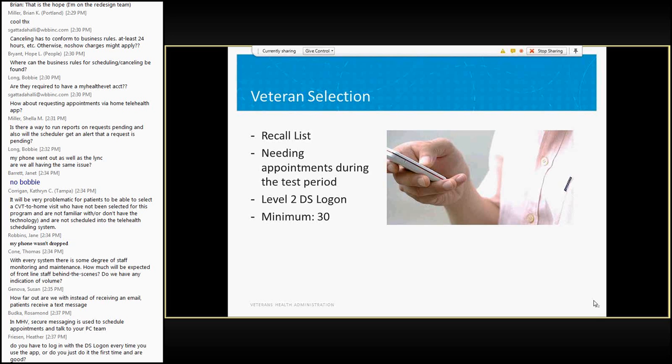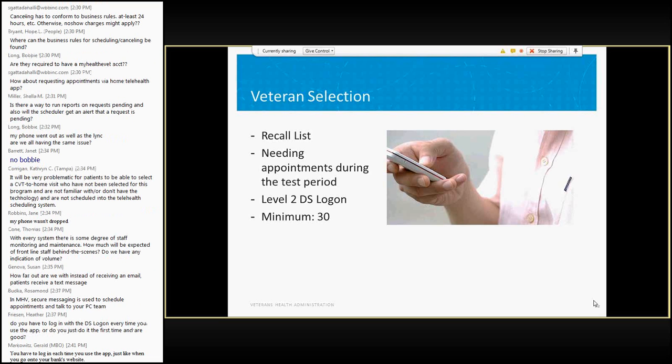So we needed a selection of patients who were registered in these clinics. As I mentioned, veterans can only make appointments using this application if they are already registered. We needed patients registered in those 13 clinics, and we needed them to require appointments within the few months following the beginning of the field test. So we were not trying to make appointments that weren't needed by the veterans.